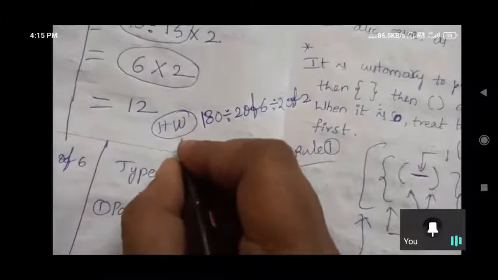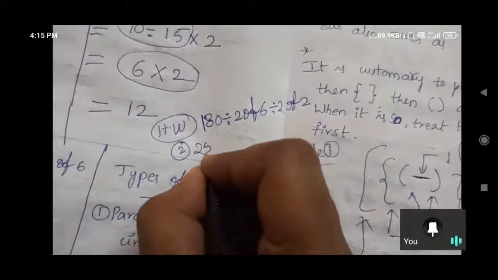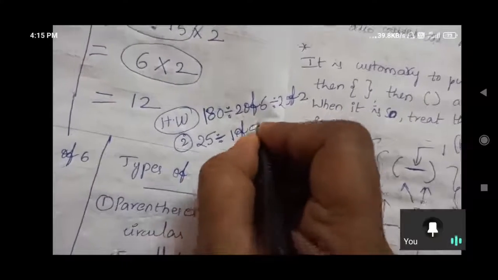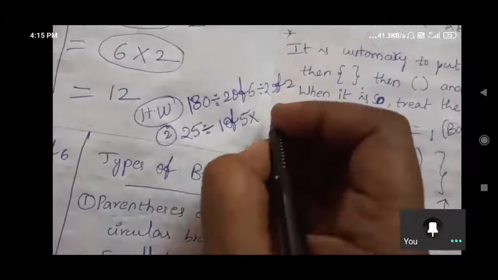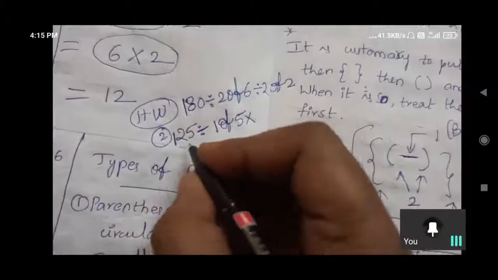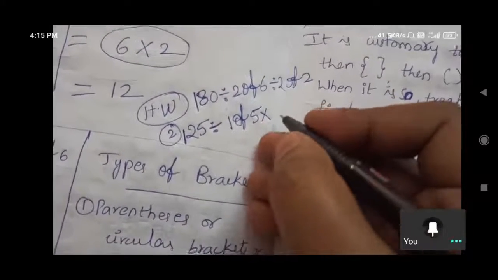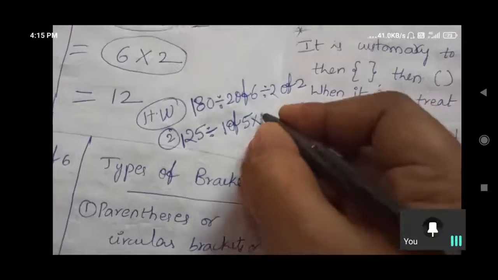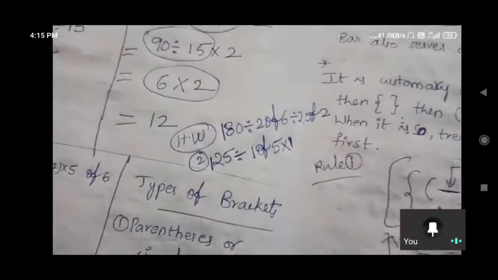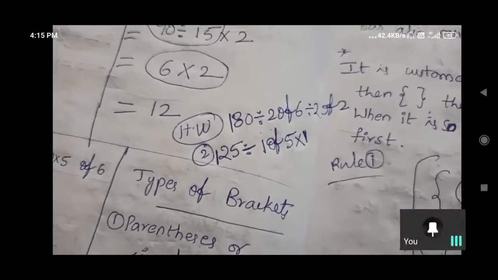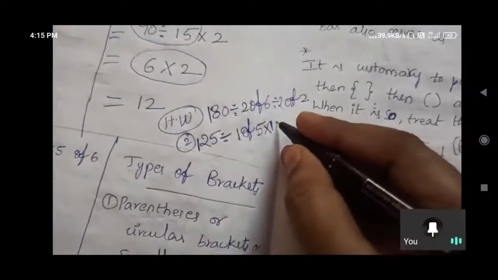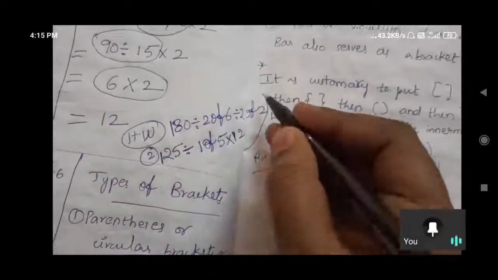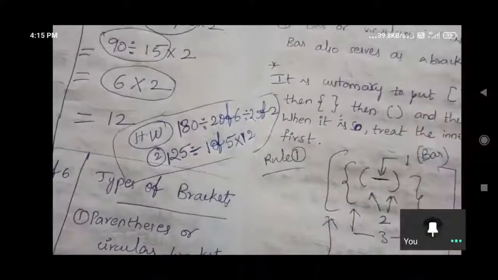And another one, second one I will give you. 25 divided by 1 of 5. 1 of 5 into 1 of 5 in 125. What I'll give here, into 1. Okay, do this. 1 of 5 into 12. Do this. These two problems you do. Okay, I have given up to here. You copy this. Did you copy, Nana? Can you do it now?